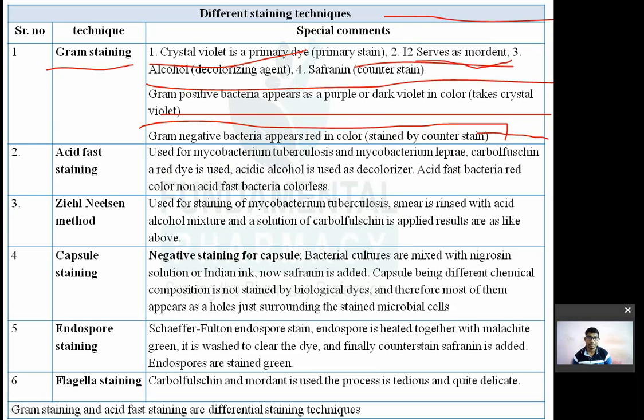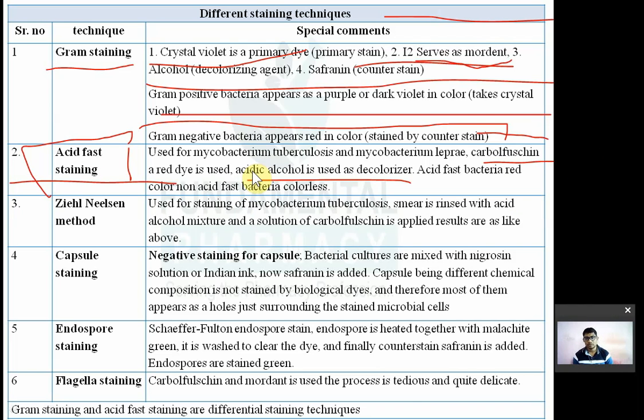Now second type of staining is nothing but the acid fast staining. Obviously this acid fast staining is for acid fast bacteria, particularly Mycobacterium tuberculosis and Mycobacterium leprae. So this carbolfuchsin is the acidic dye. This acid fast staining is used for tuberculosis bacteria and leprosy bacteria, that is Mycobacterium tuberculosis and Mycobacterium leprae. So carbolfuchsin dye, which is red in color, is used, along with the acidic alcohol.